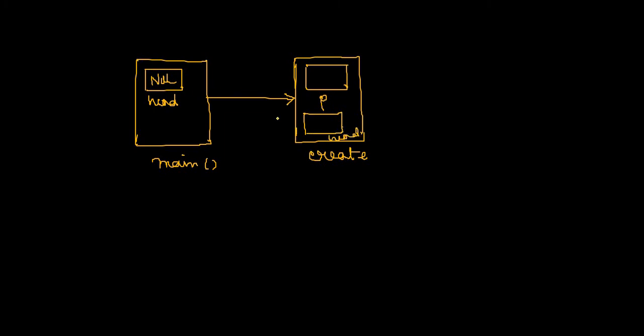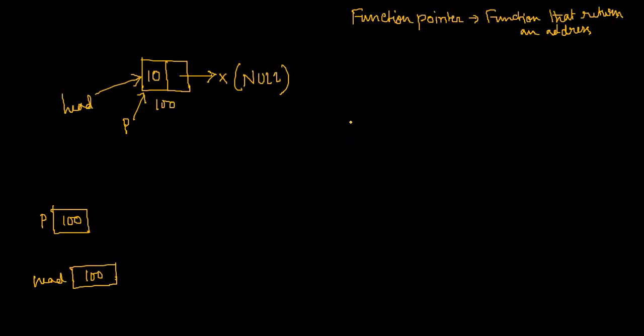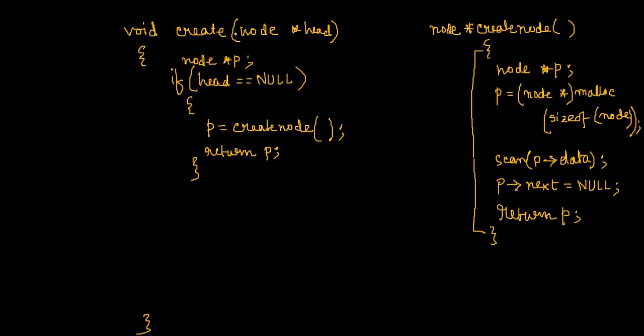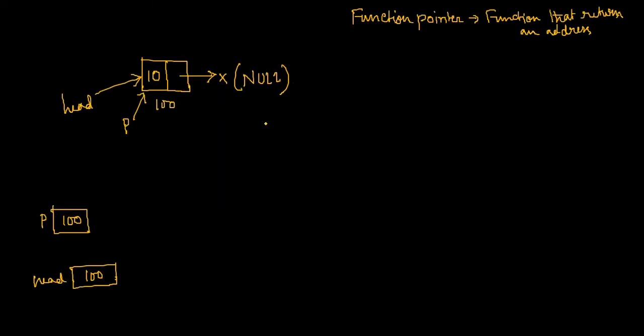Right. Fine. This head and this head are physically apart. And since you have passed this head, that means actually null has been passed and stored. So now, according to this create function logic, if head equals null, I'm calling one more function for creating the node.